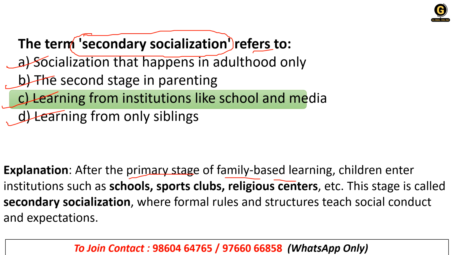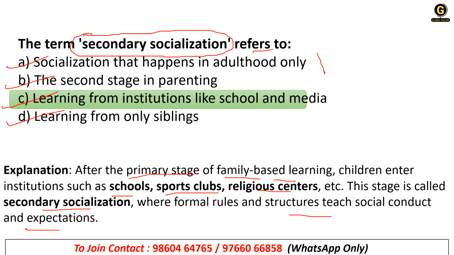Clear? Secondary socialization agents will be your teacher, your class, and school. Children enter institutions such as schools, sports clubs, religious centers, etc. after the primary stage, right? This stage is called secondary socialization, where formal rules and structures teach social conduct and expectations.